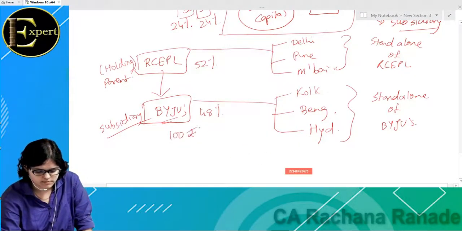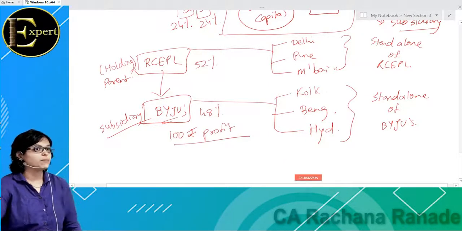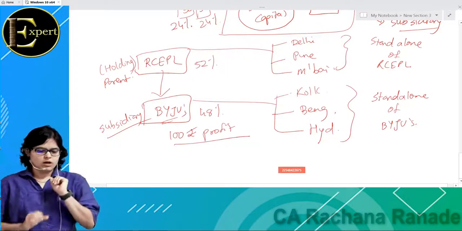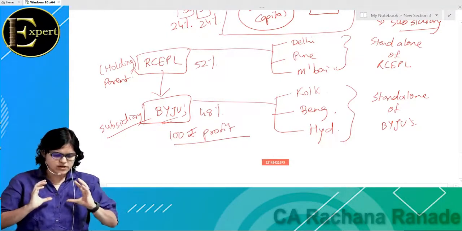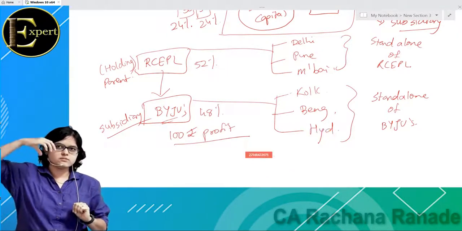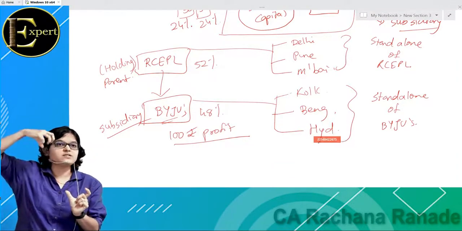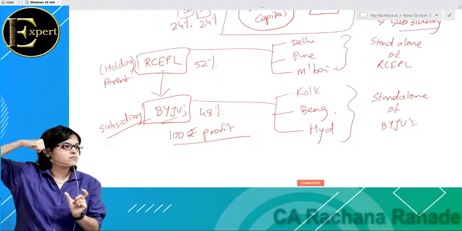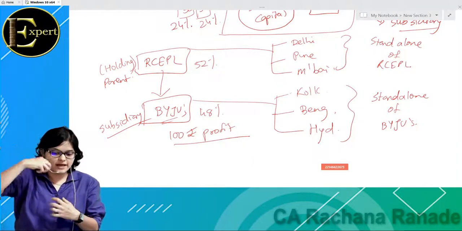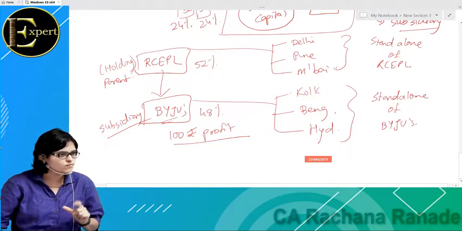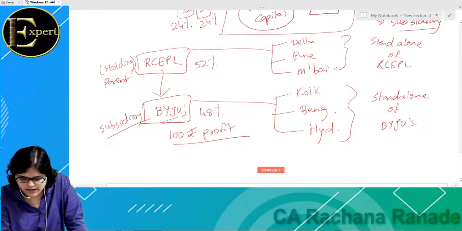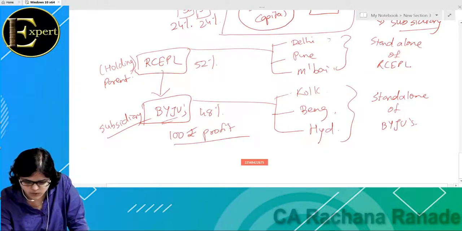Tell me how much profit is, मतलब उनके हकदार, who is, how much amount is Red Chillies Entertainment Private Limited? How much they can have from Byju's? 52. So now let us understand. Assume Delhi ka profit is 20, Pune branch ka profit is 20, and Mumbai branch is also 20. Let us take this simple example. Tell me total Red Chillies Entertainment Private Limited, how much is profit for standalone?